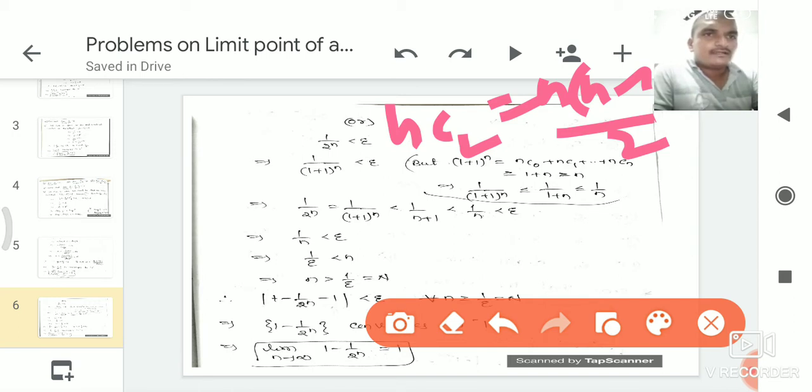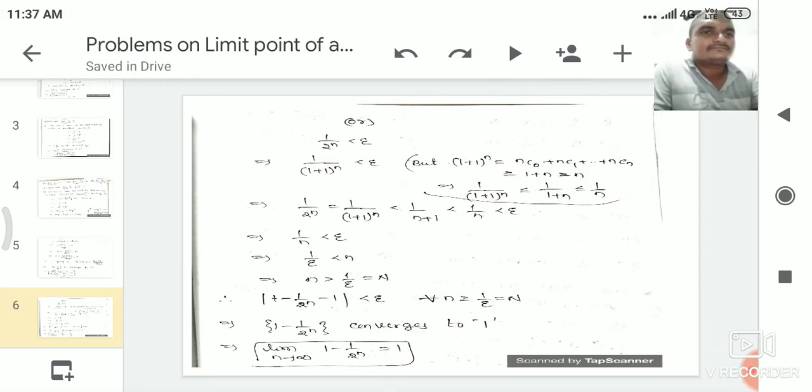That's why nc0 is 1, nc1 is n, nc2 is n into n minus 1 by 2, which is always greater than n. That's why 1 plus 1 whole power n is greater than n.